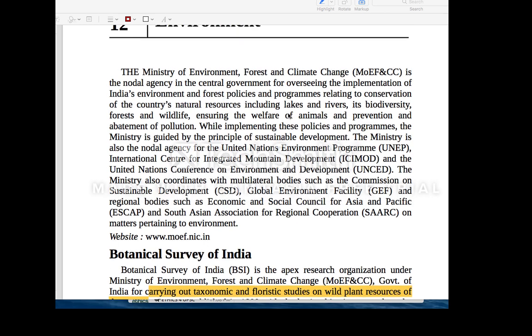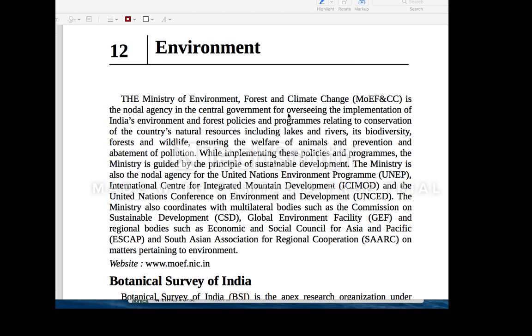Hello, all of you. Now we are going to start an important chapter on environment under the India Yearbook. This is a very important unit. Many questions come from the environment, and that is the reason I'm focusing on the environment.